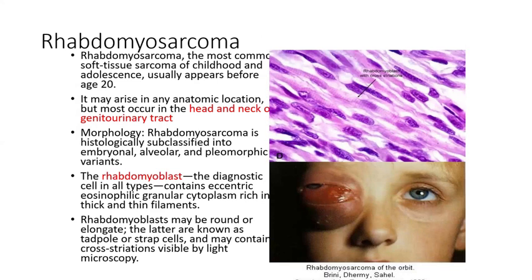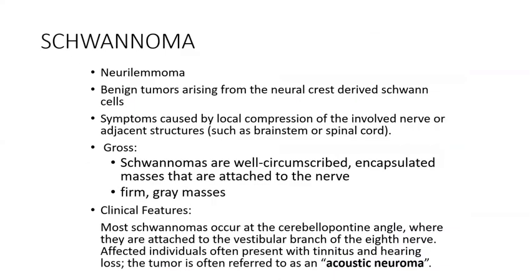Embryonal rhabdomyosarcomas more commonly occur in the nasal cavity or in the vulval regions. Then schwannoma. You all know schwannoma is otherwise called neurilemmoma. Grossly, it is a well circumscribed encapsulated tumor that is attached to the nerve. And remember, it is a well circumscribed encapsulated tumor. That is the basic difference between schwannomas and neurofibromas.